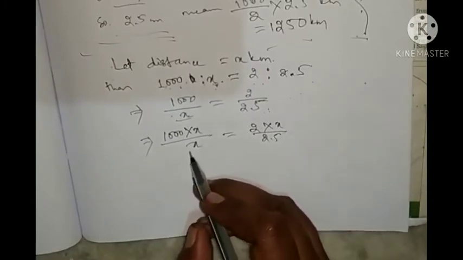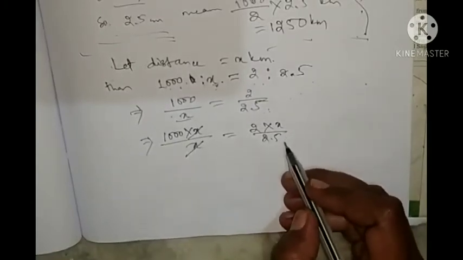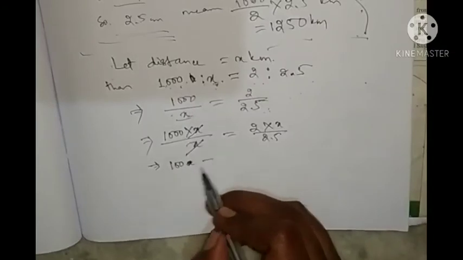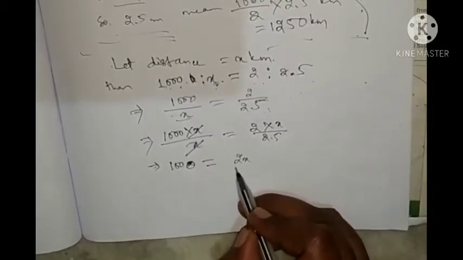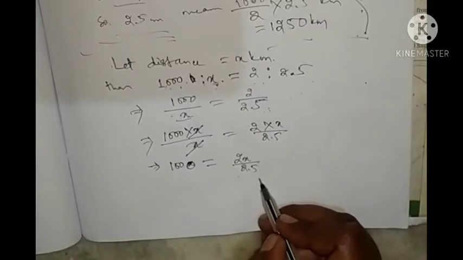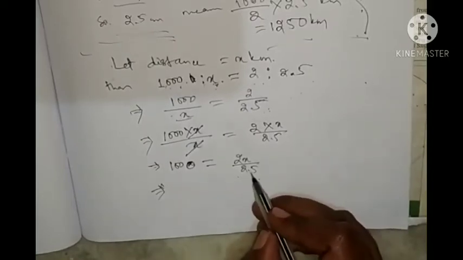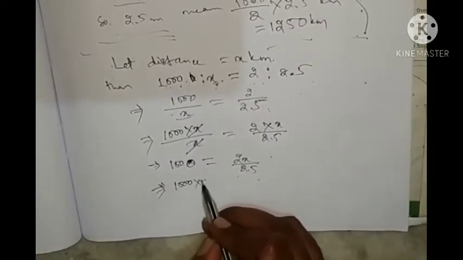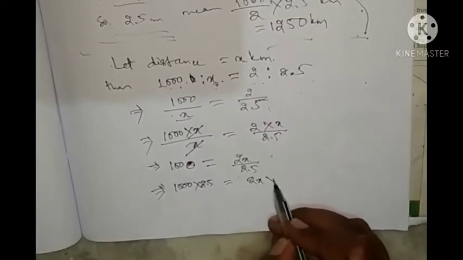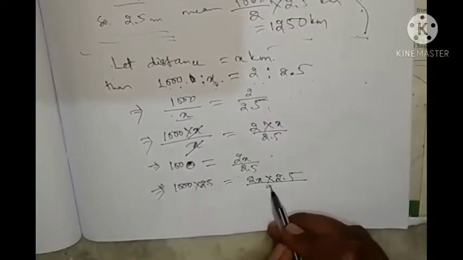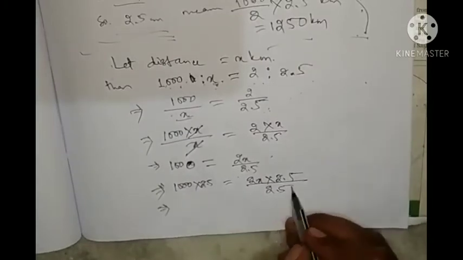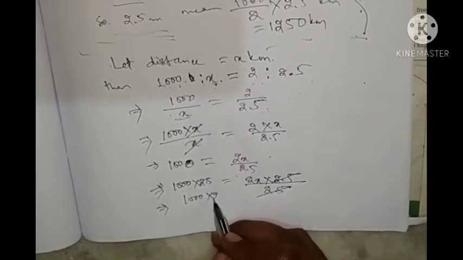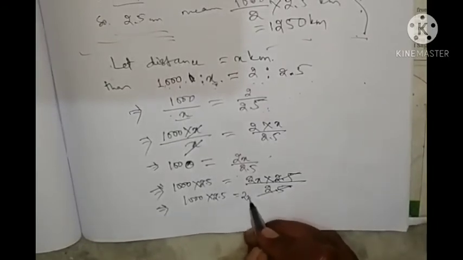We have removed X, so 1000 equal to 2X by 2.5. Now we will multiply 2.5 on both sides: 1000 into 2.5 equal to 2X into 2.5 by 2.5. Now 2.5 has been removed, so 1000 into 2.5 equal to 2X.